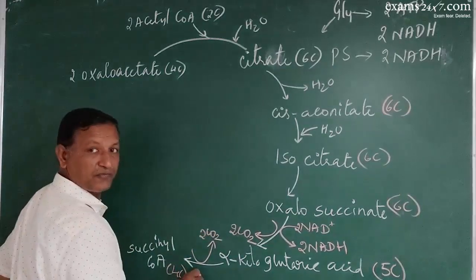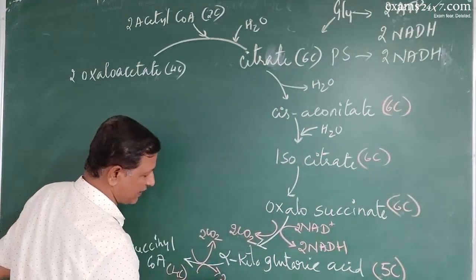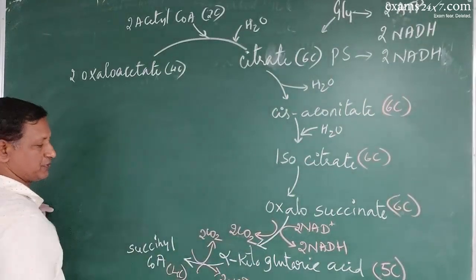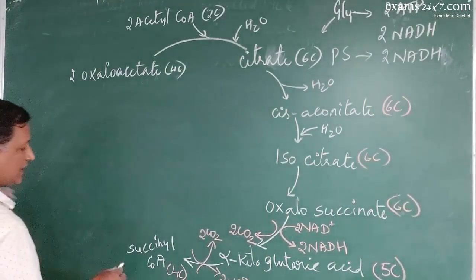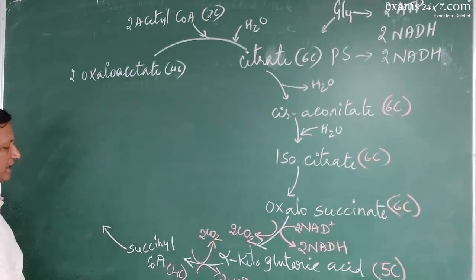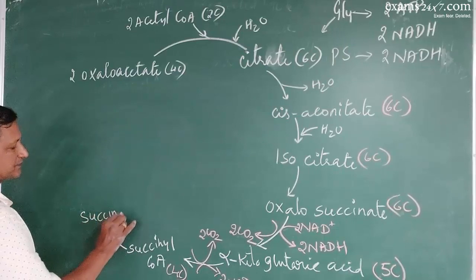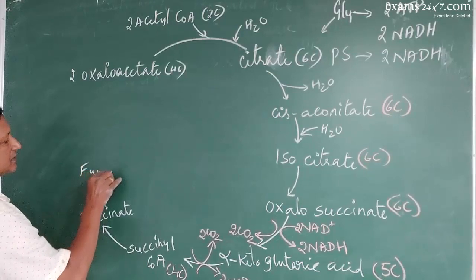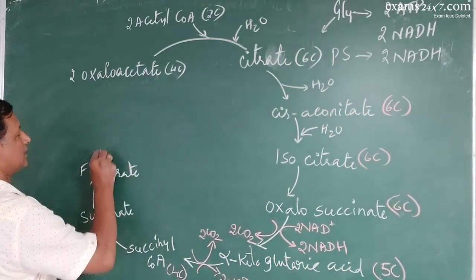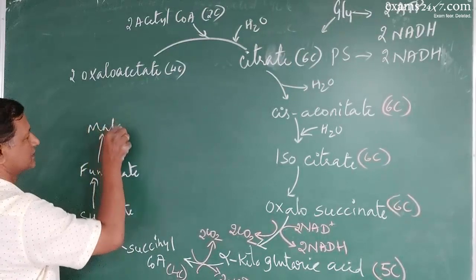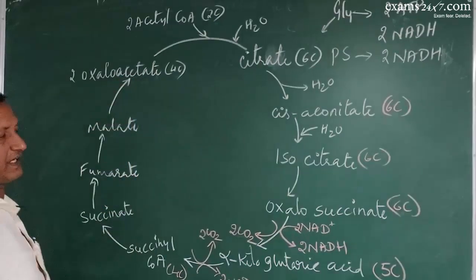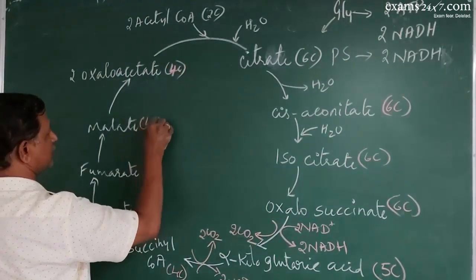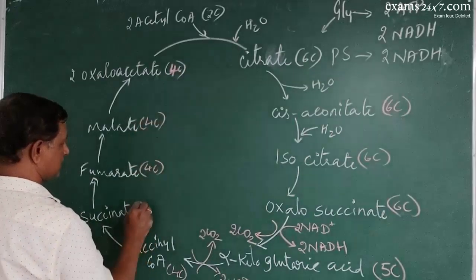Again there is formation of NADH, the oxidation process will be there, NADH will be produced. So this is a 4-carbon compound. Now this succinyl CoA will be converted into succinate, then to fumarate, then to malate, then to oxaloacetate.